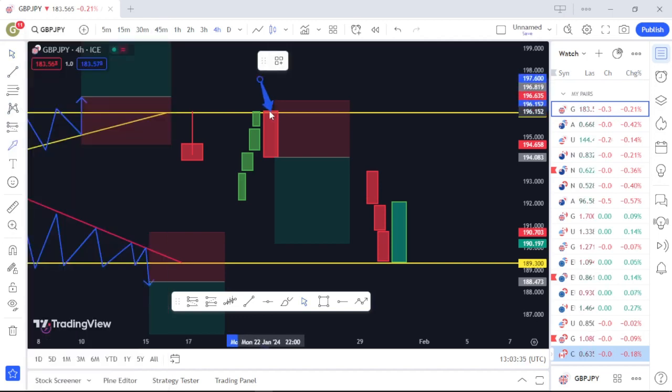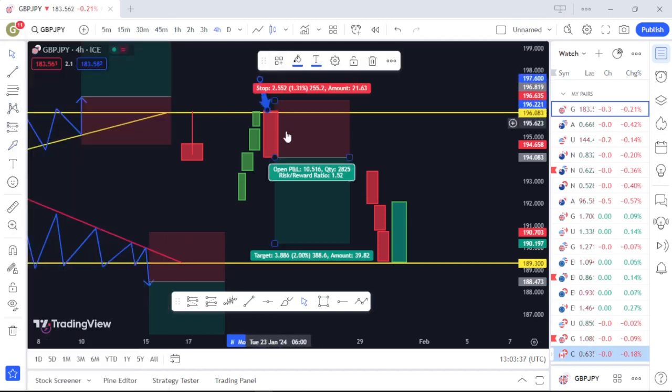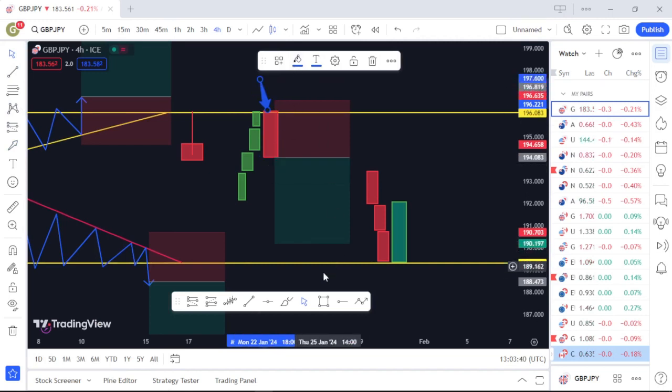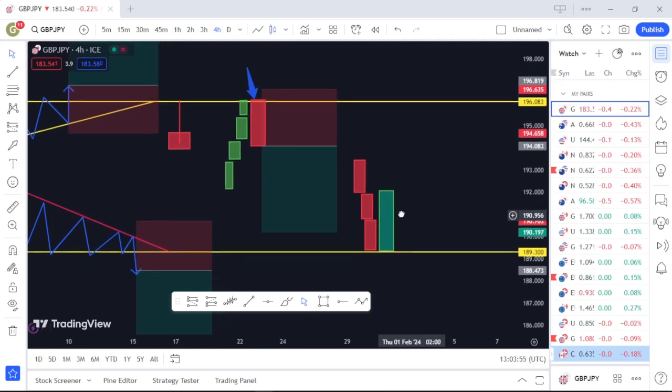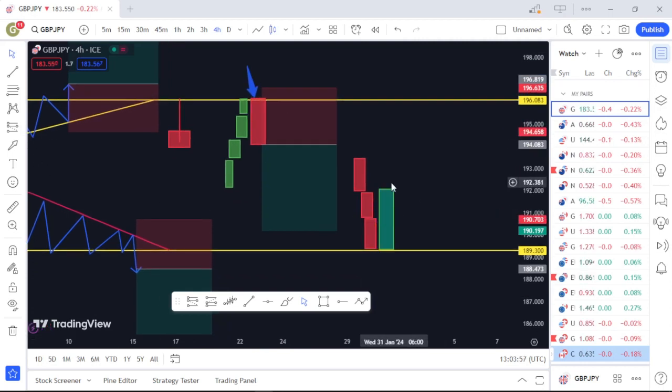Here is the opening price for a sell market, and this down here is the closing price. So always make sure that at a supply level, the red candle should close below the previous green candle, and at a demand level, the price should close above the previous one.